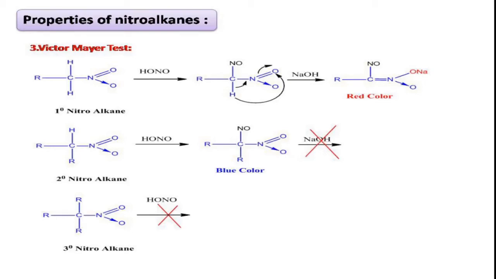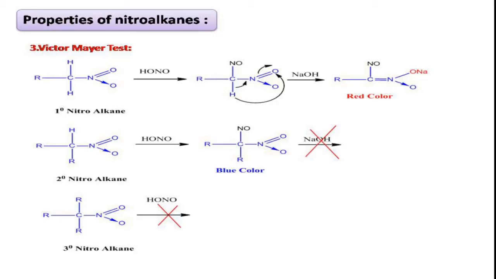Right? Primary nitroalkane having 2 hydrogens. First step, introduction of the nitrosyl group. In the second step, the second hydrogen is involved in the tautomeric form and it reacts with sodium hydroxide to form a salt which is red color. And the second one, that is secondary nitroalkane, having only 1 alpha hydrogen. So it only reacts with the nitrous acid. It does not further react with sodium hydroxide. Therefore its color is blue.